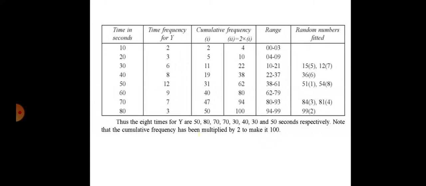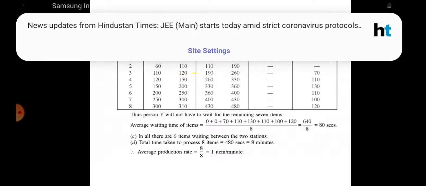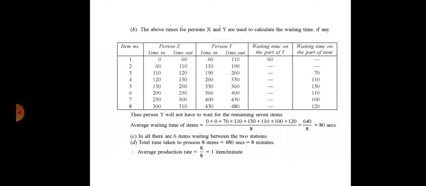The first operation is 50. When person x completes 60, then 60 plus 50, 110. Now the next time is 110. So it is already 110. The second operation of the first person is completed at 110, so he can start from 110. Next operation.